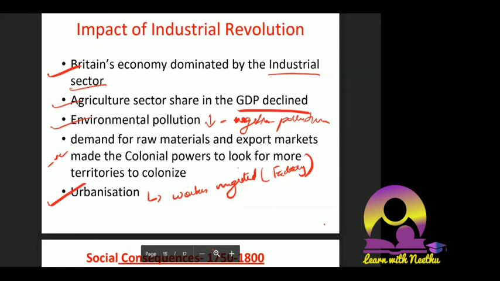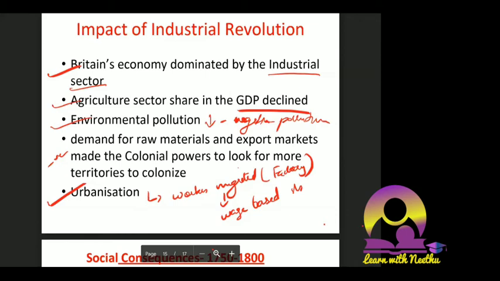And wage-based production started. All these things started first in Britain. In the whole world, all these concepts came first in Britain. The wage-based system is coming. Before, how was it in feudalism? Of whatever was produced, a part in kind was given to the peasants and the rest was taken by the landlords. The surplus production would not be there. That means the concept of trade was not at all in the picture.